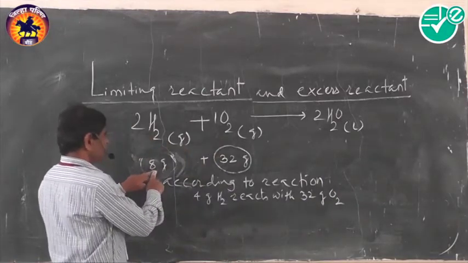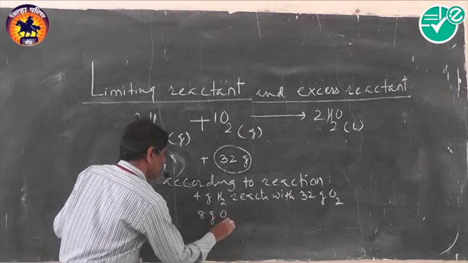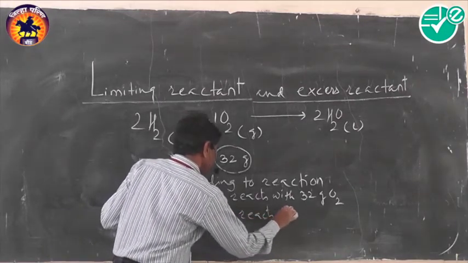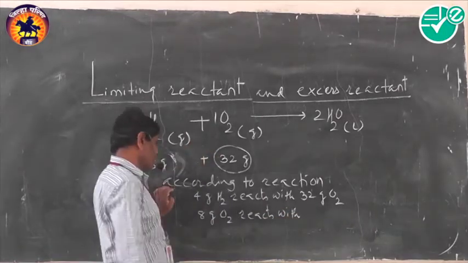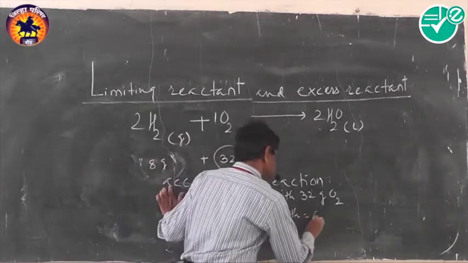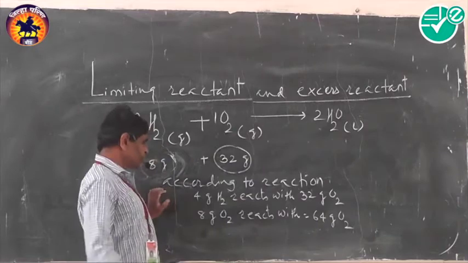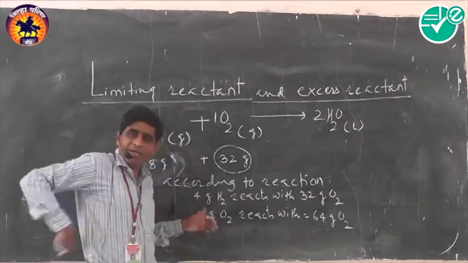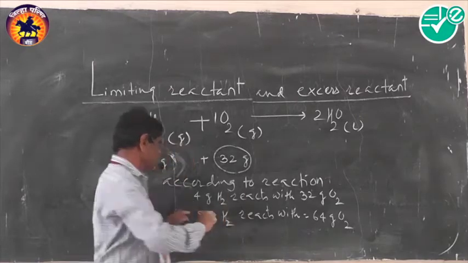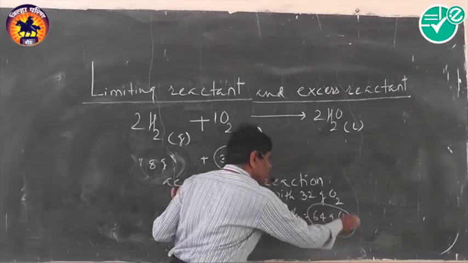Then 8 gram hydrogen, double this quantity, is expected to react with 64 gram oxygen. It means to react 8 gram hydrogen completely, 64 gram oxygen is required.